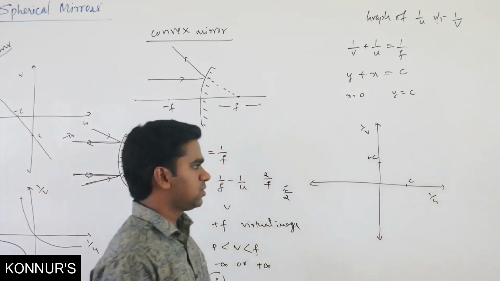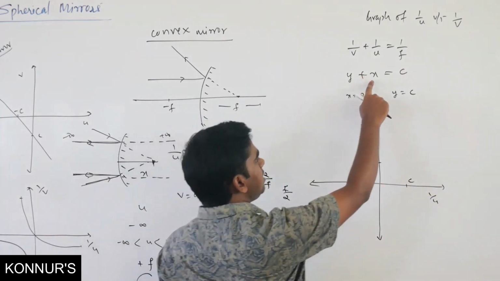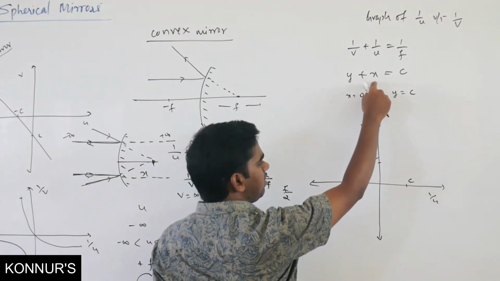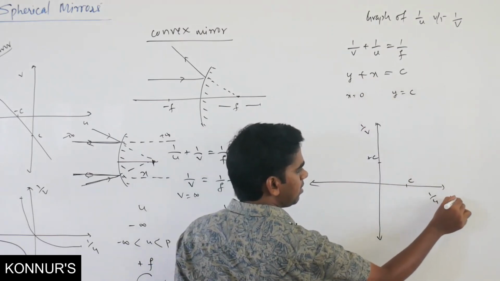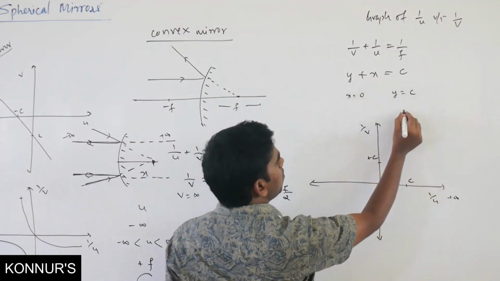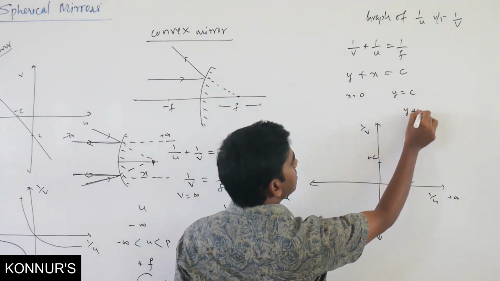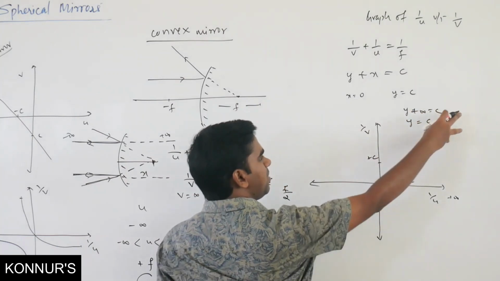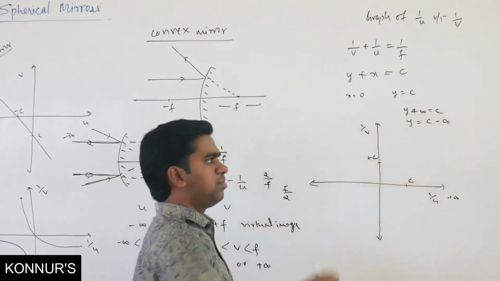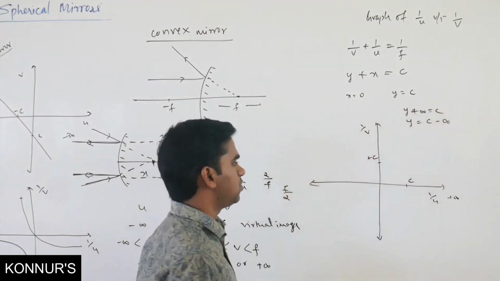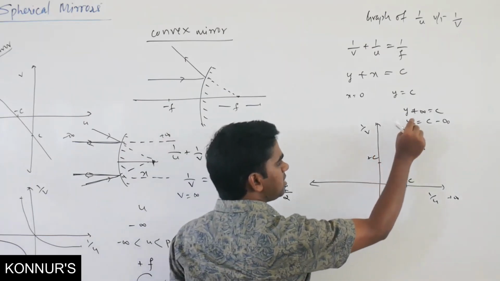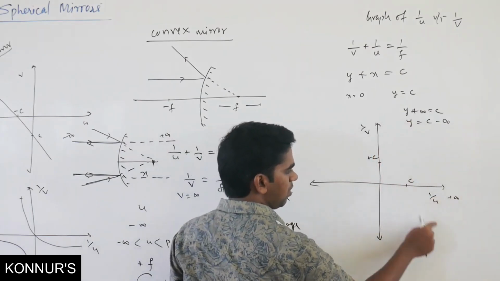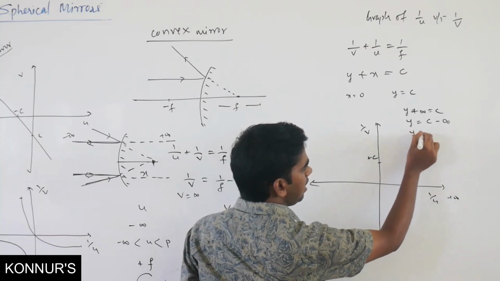Now, if x is plus infinity, what will be y? y plus infinity equals c, so y equals c minus infinity, and minus infinity plus something is again minus infinity. So for x equals plus infinity, y is going to be minus infinity.